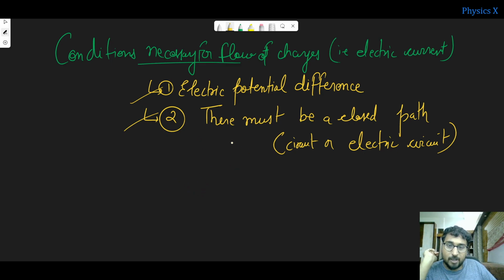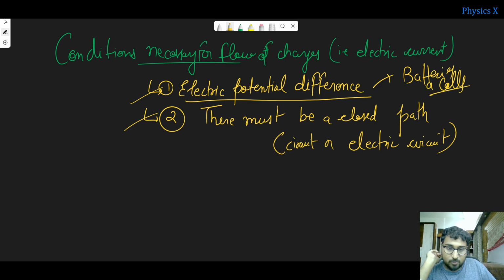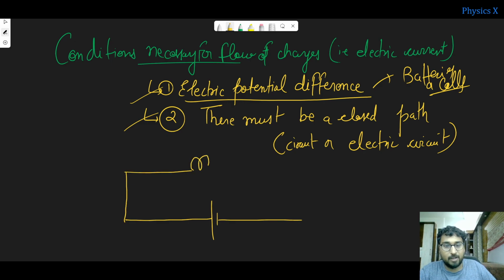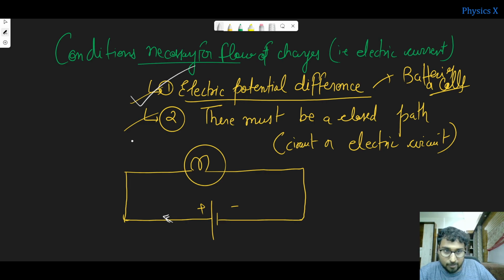So we represent all this using a circuit diagram. What is necessary? Electric potential difference, and this is provided by batteries or cells, right? So this is your battery, and then we draw wires like this. These are what we call wires. So this is a circuit diagram. And suppose we have a bulb here. This is the symbol for a filament bulb. Now you can see that this path is closed. This is the positive terminal, this is the negative terminal. Current will now flow because there is a potential difference and there is a closed path.